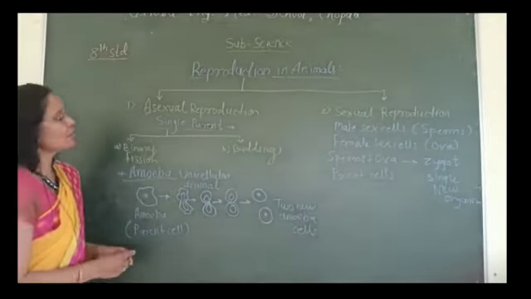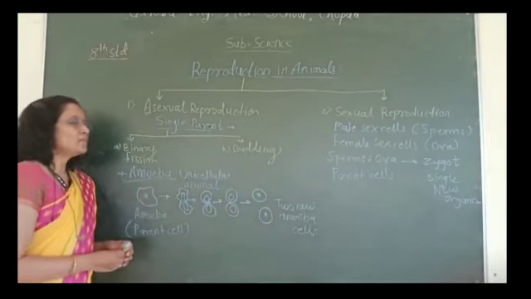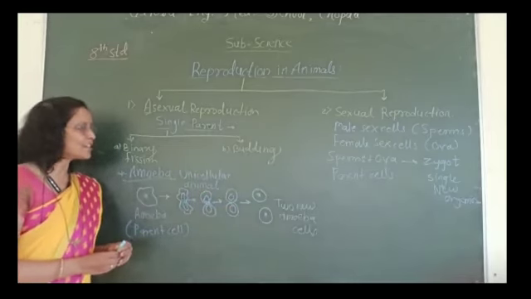Then the next method of asexual reproduction is budding. We will see this method in our next lecture.